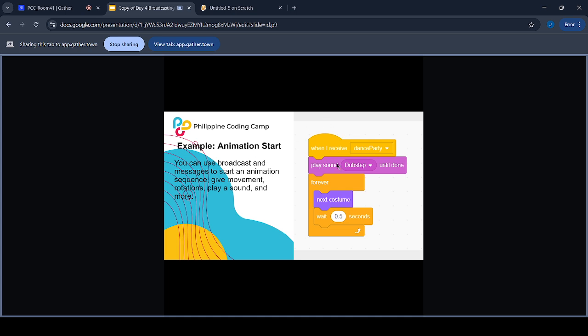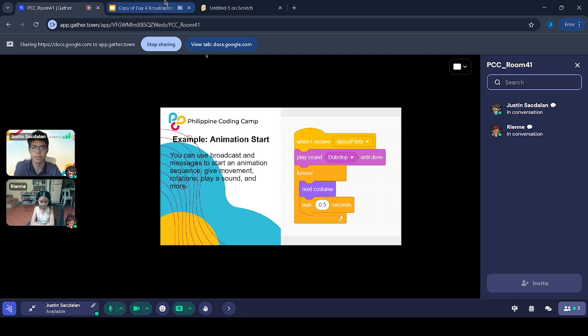So, when a block somewhere in your project sends a message that says dance party, this block will receive it, then it will play dubstep until the program is done. So it's going to repeat forever: next costume, then wait 0.5 seconds. This block is for changing the costume of the sprite, just like what we did in the previous projects.